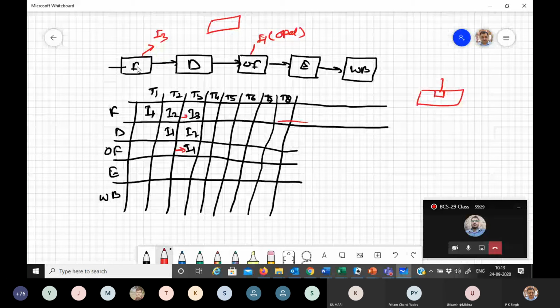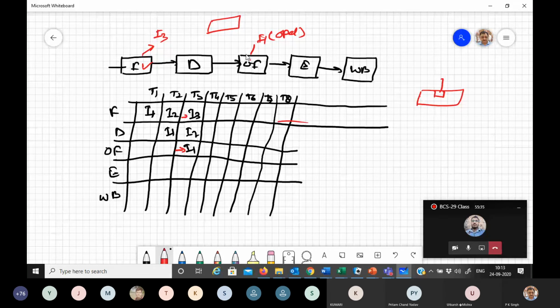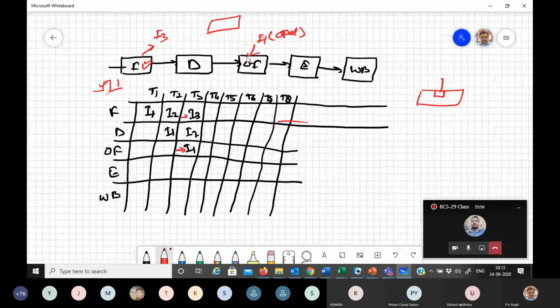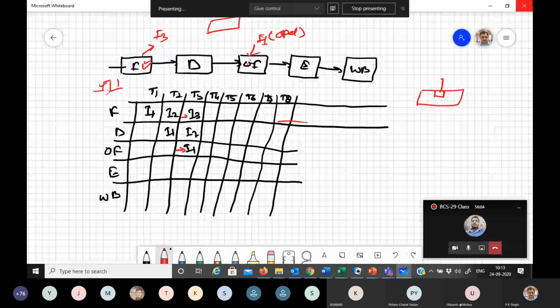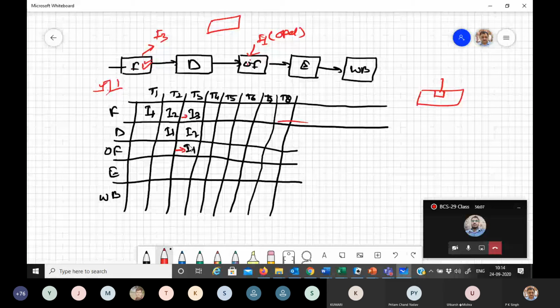Either it has to wait for one memory cycle, because both activities get initiated simultaneously. Why simultaneously? Because it is governed by the pipeline. So it will send a fetch request for I3 and a fetch request for the operand of I1.